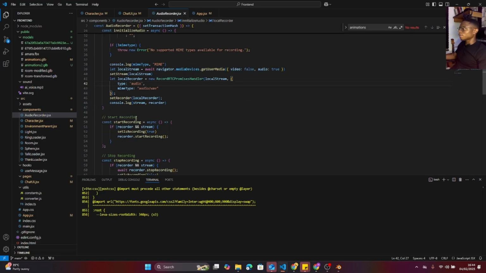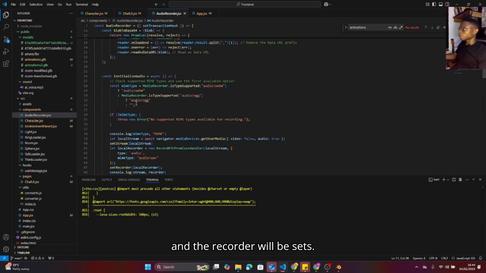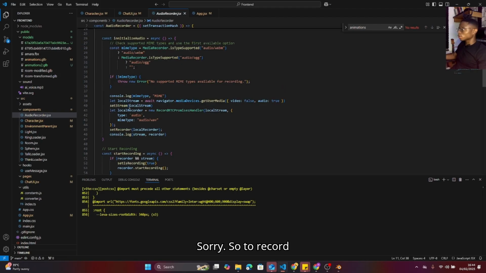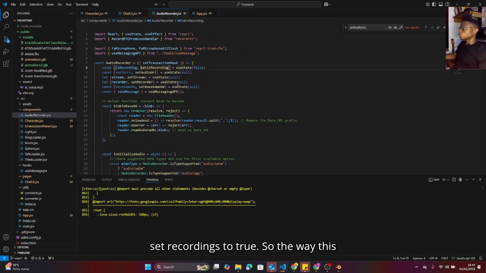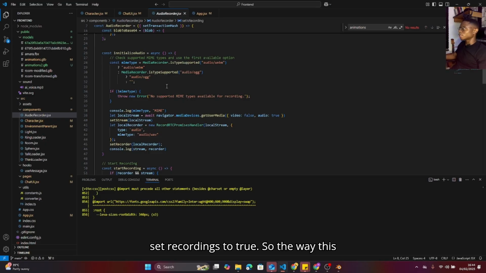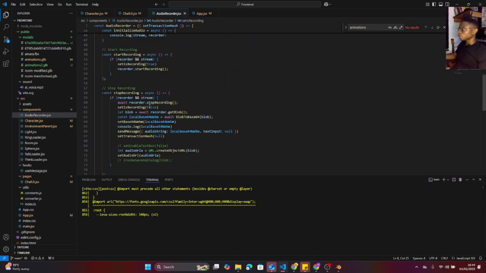To record, all we need to do is set recording to true. The way this is set, it will keep recording until recording is false, basically. And to stop recording, all you need to do is set recording to false, and that will stop the recording.